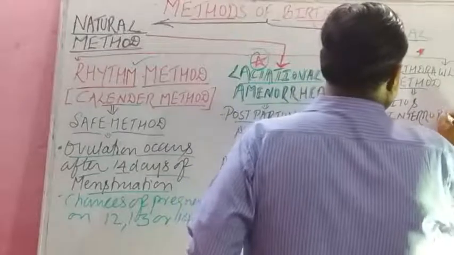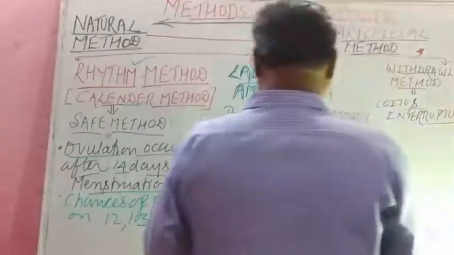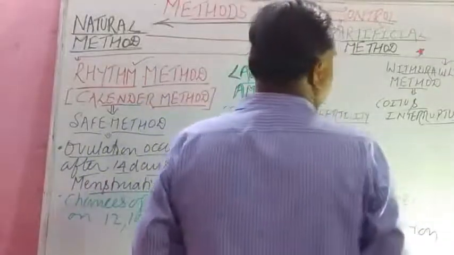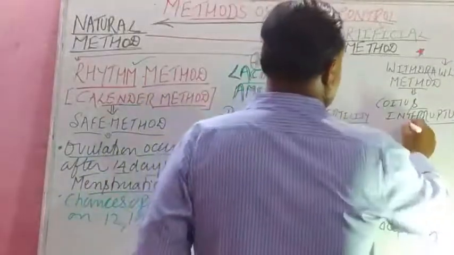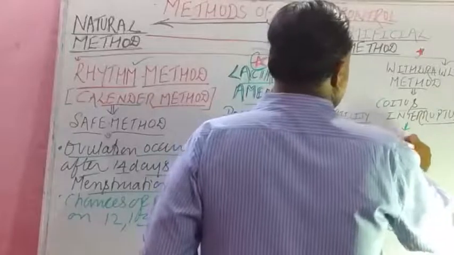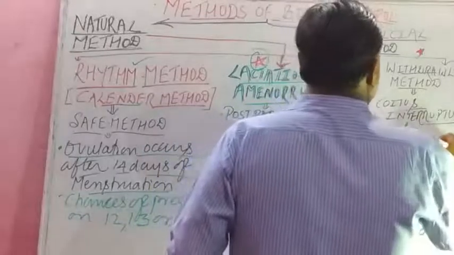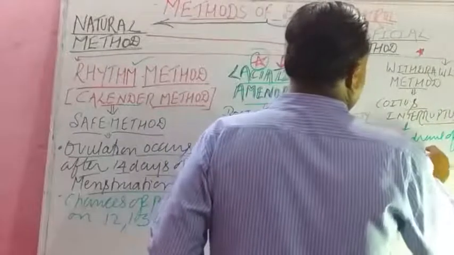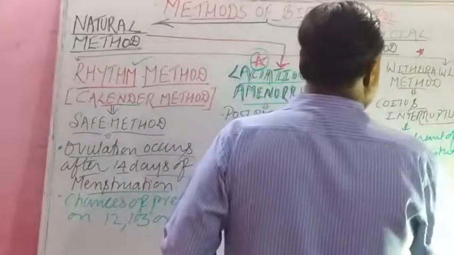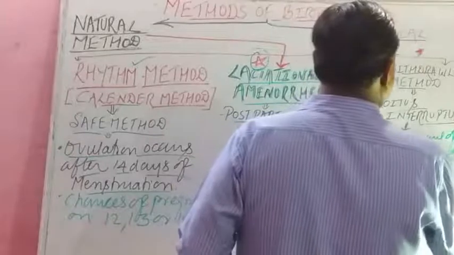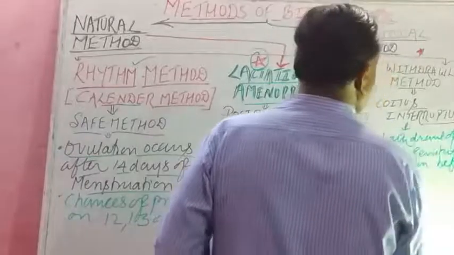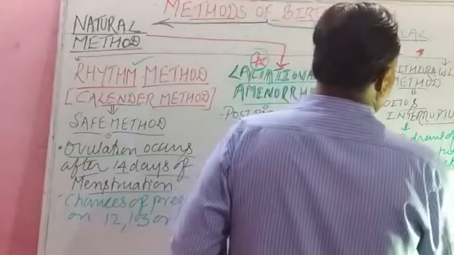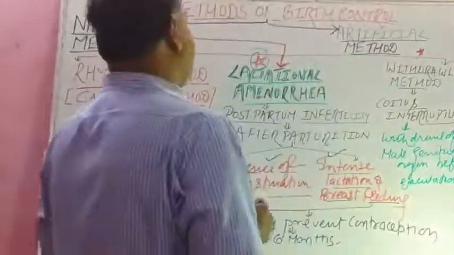Interruptus means here it involves withdrawal of the male genital organ before ejaculation, isn't it?